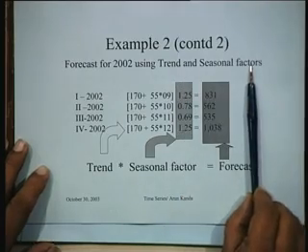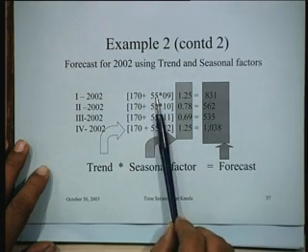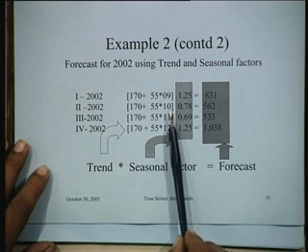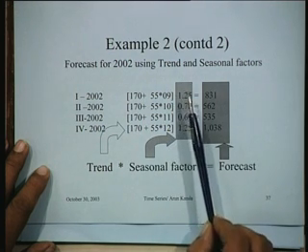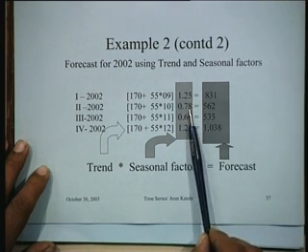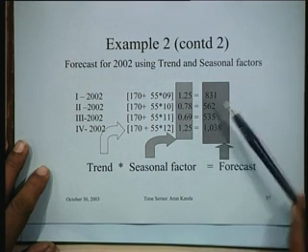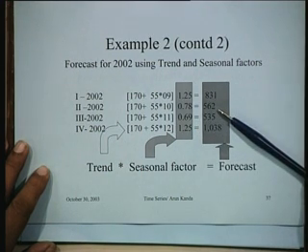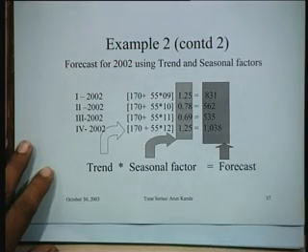So the forecast for 2002, that is the next year, using trend and seasonality factor would be: we use the trend line 170 plus 55 into the 9th period, the 10th period, 11th period, 12th period, whatever it is, multiplied with the seasonality factors which we have just computed, 1.25, 1.78, 0.69, 1.25. This becomes your forecast for the next 4 quarters of 2002, which takes into consideration trend and seasonality in a general sense.